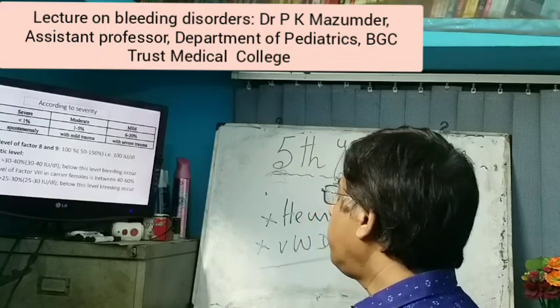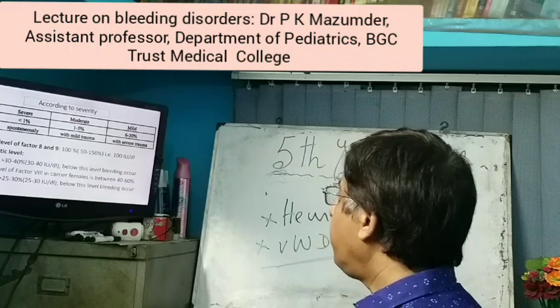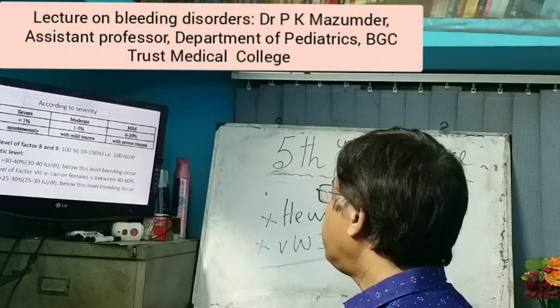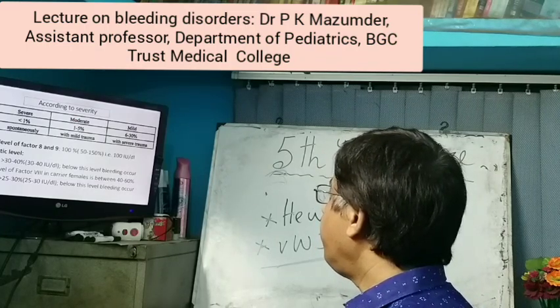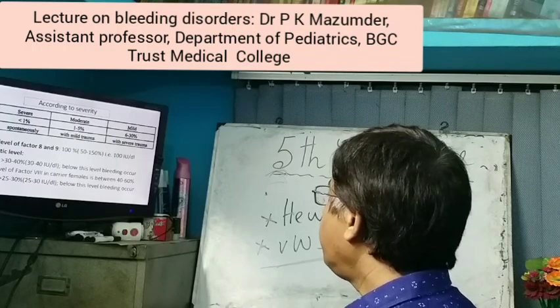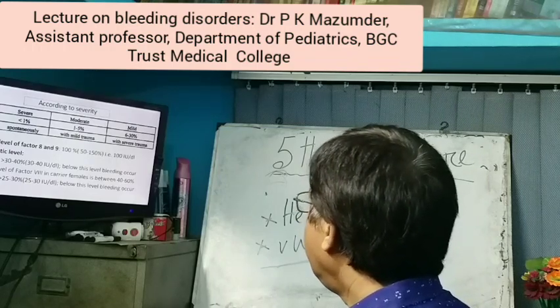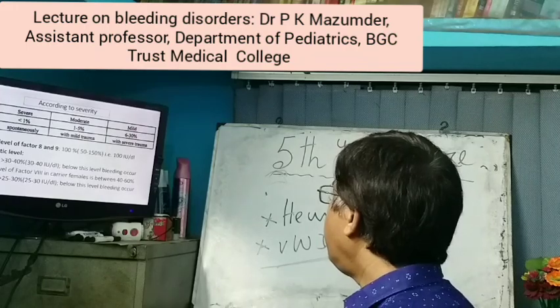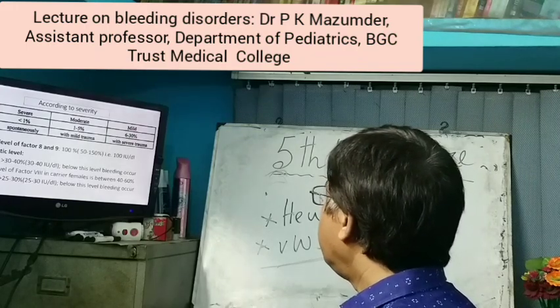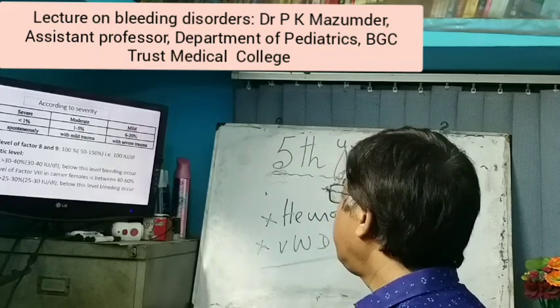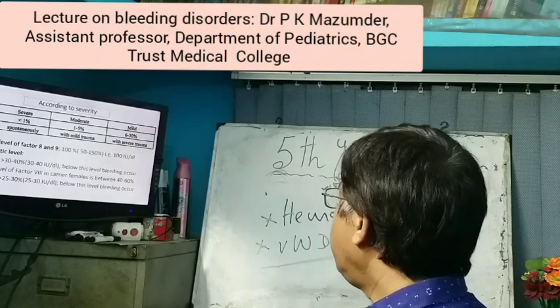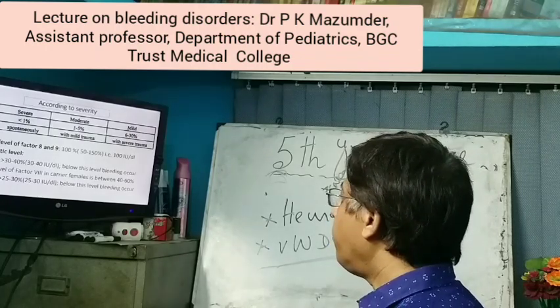If the concentration of factor 8 is 1 to 5%, it leads to moderate hemophilia and bleeding occurs with mild trauma. In mild hemophilia, the factor 8 concentration is 6 to 30%, and bleeding occurs with severe trauma.